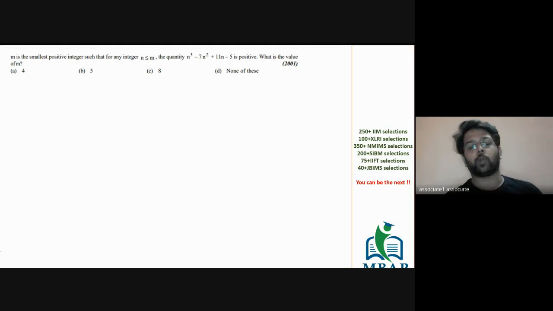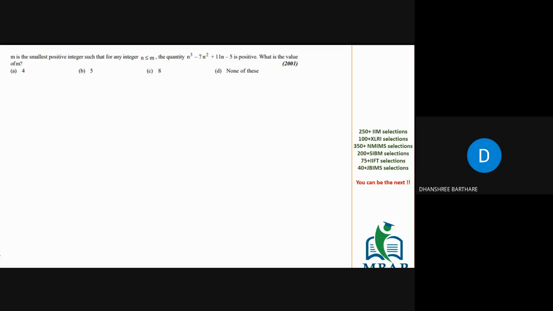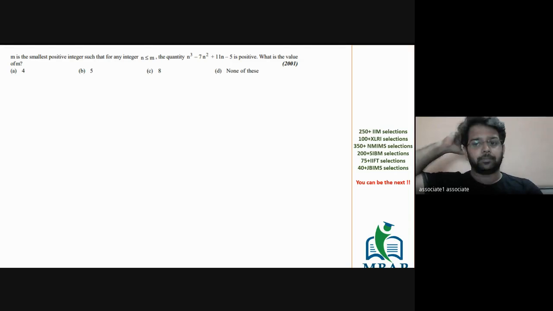So tell me, on what value of n do you think the overall expression will become 0 or at least positive? So n is equal to 1. Tell me. For 1 it's 0. Perfect. What about 2, 3, 4, 5, 6?